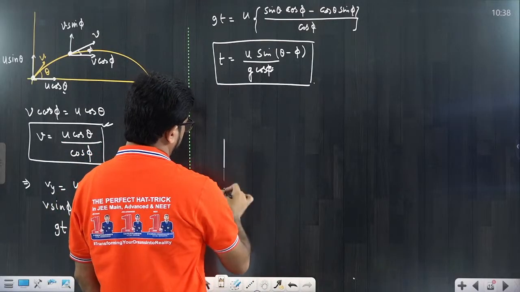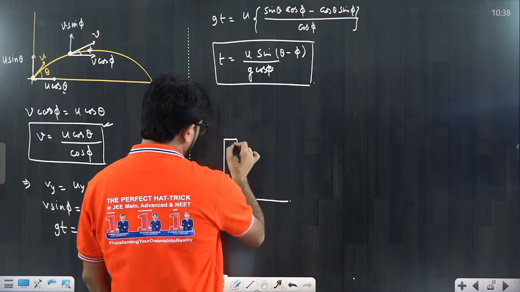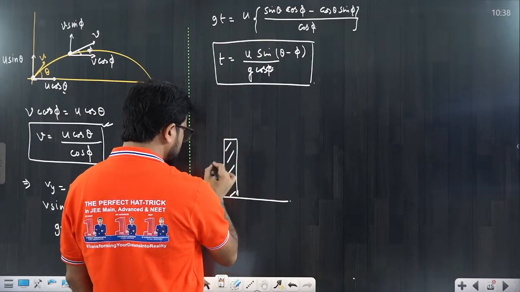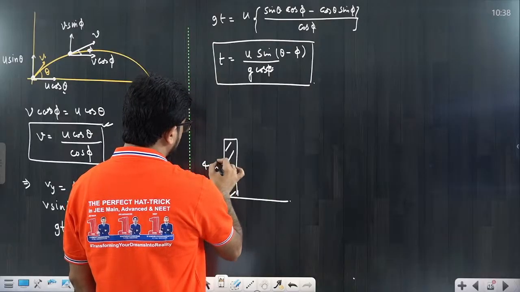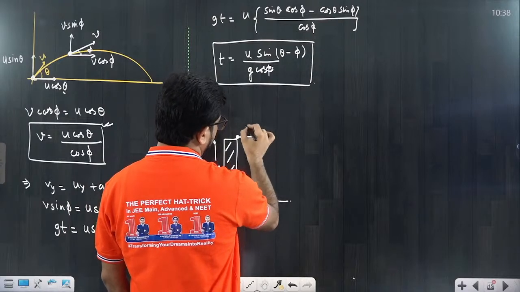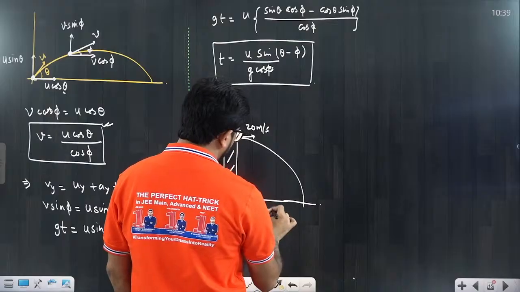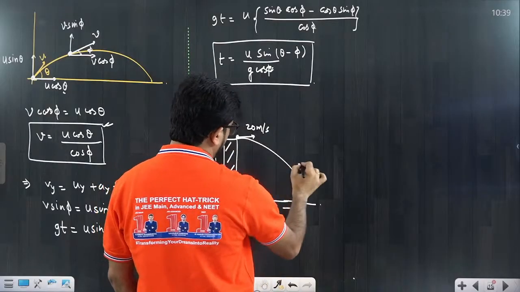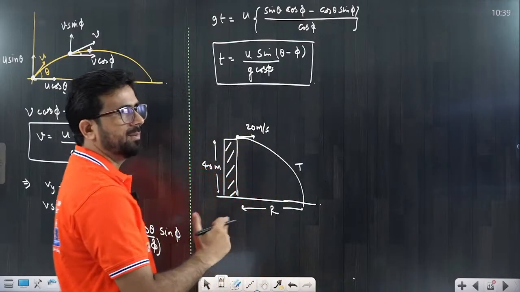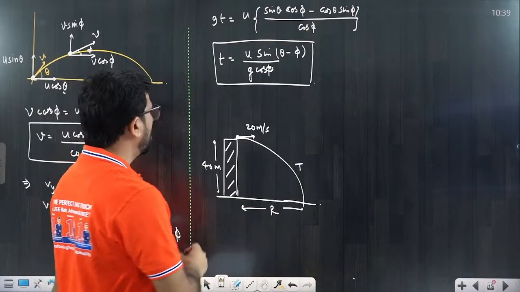Suppose there is a tower, and from this 40-meter tower you are throwing one ball with a speed of 20 meter per second, and they are saying when it reaches the ground, what is the range and what is the time of flight? They are asking these two questions. What is the time of flight, what is the range? That we call horizontal projectile.